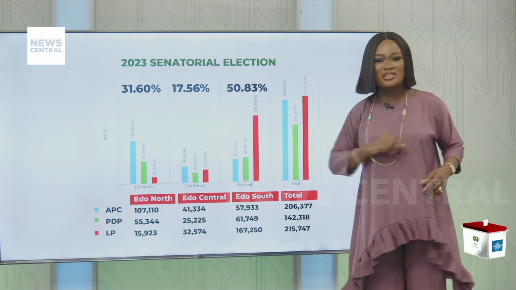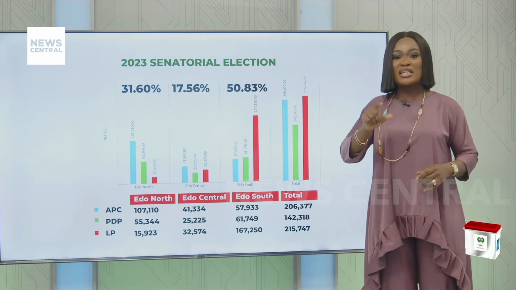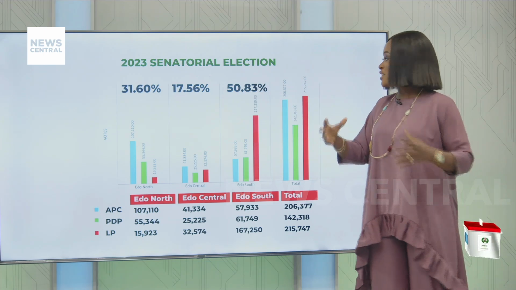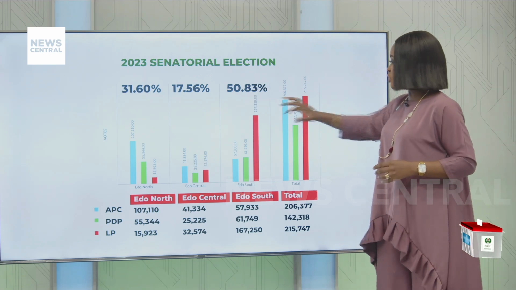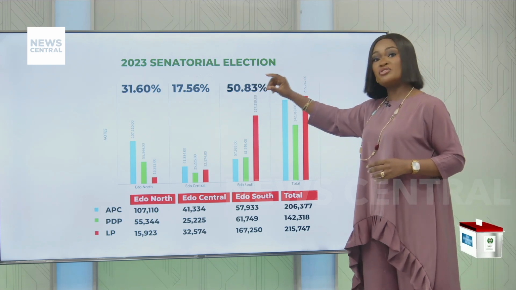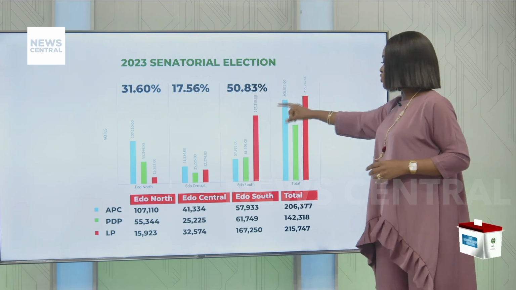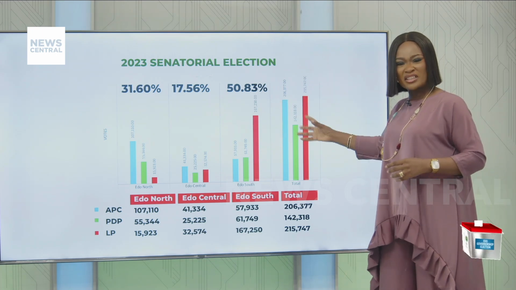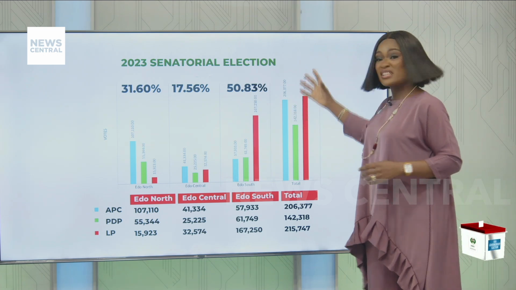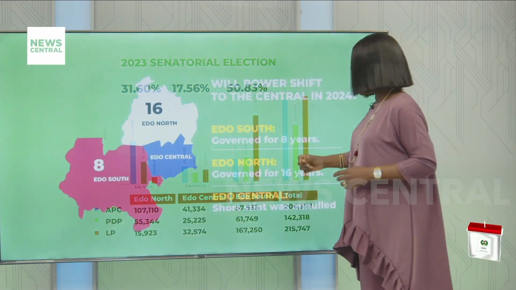Now, let's look at something else. That is Edo South being the swing vote hub. While Edo North and Edo Central are traditionally known for voting certain candidates, Edo North would always want to vote for APC. Edo Central would always want to vote for PDP. But when you come to Edo South, there is that divergence. There is that sophistication that comes with Edo South.